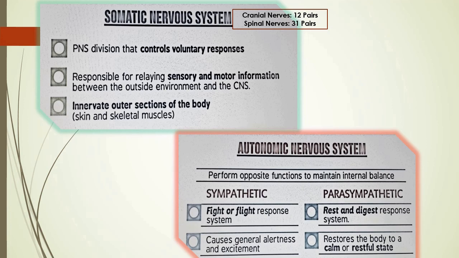This is the autonomic nervous system, sympathetic and parasympathetic. Sympathetic means fight or flight response, whereas parasympathetic means rest and digest response. Sympathetic causes general alertness, and parasympathetic restores the body to a calm or restful state.